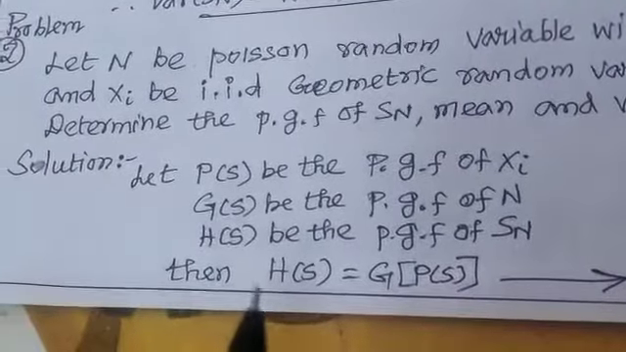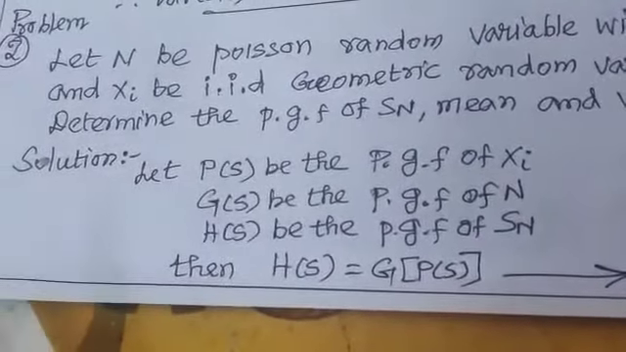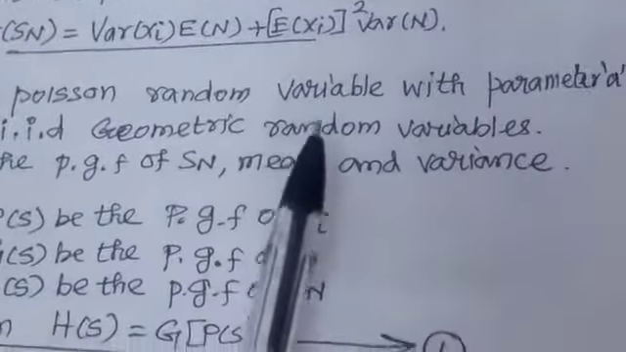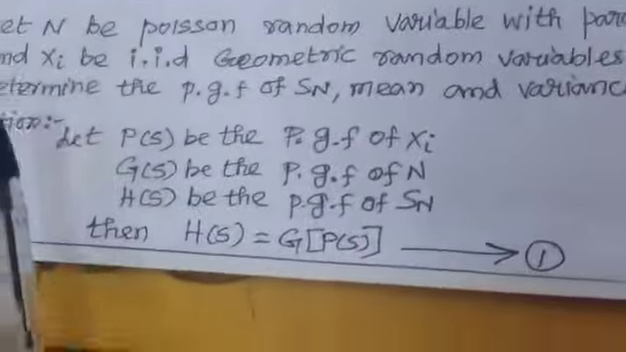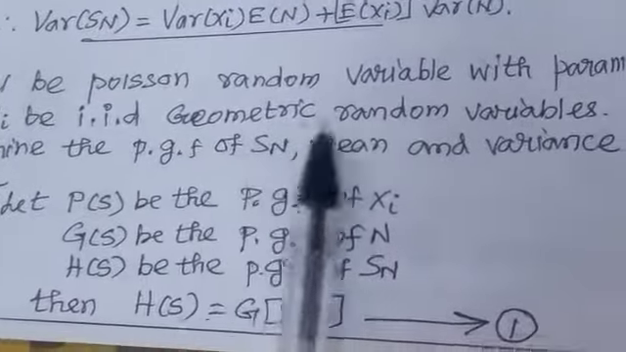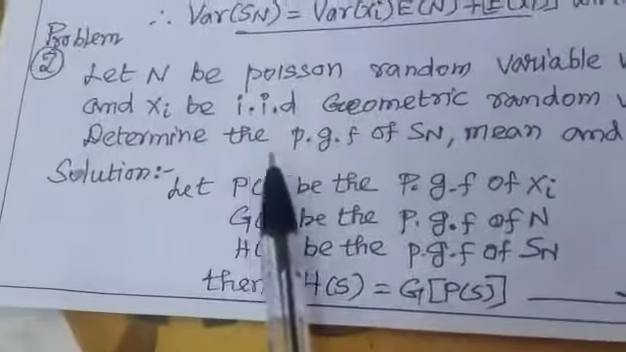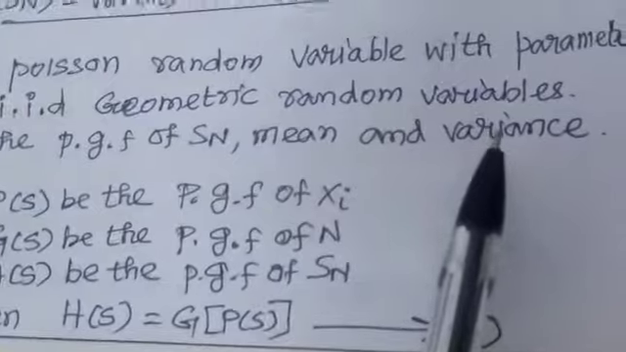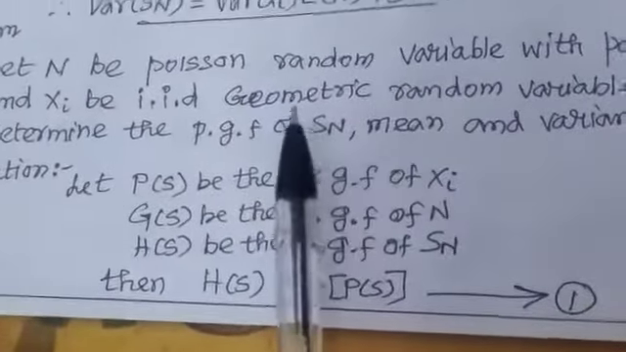So this application is problem number 2. Let N be a Poisson random variable with parameter a. Let Xi be identically independent distributed geometric random variables. Determine the probability generating function of S_N, mean and variance. So that is lecture 2.